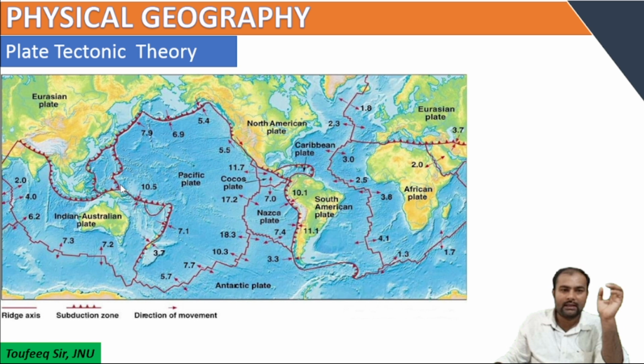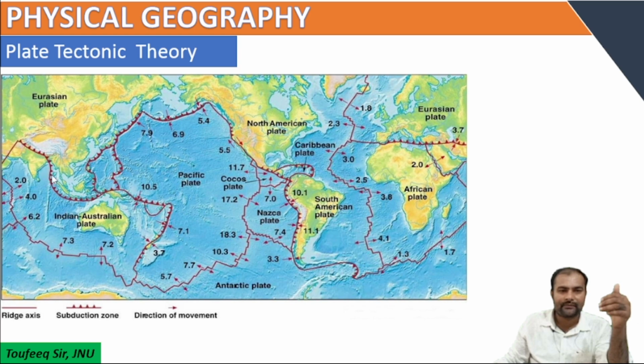And now we can see here this is the Indo-Australian plate. This is the divergence of the Indian and Antarctica plates. Here there is a formation of new crust, or formation of the ridge, and expansion of the Indian Ocean. If we see here, this Indian plate is moving towards the Eurasian plate, which will result in the formation of the